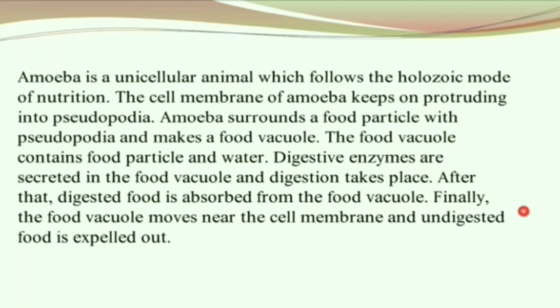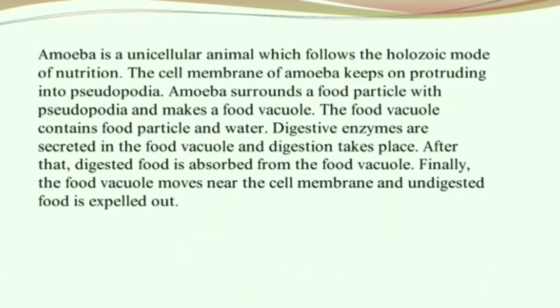After that, digested food is absorbed from the food vacuole. Finally, the food vacuole moves near the cell membrane and undigested food is expelled out. So, amoeba also follows holozoic mode of nutrition, which includes 5 steps starting right from ingestion, digestion, absorption, assimilation to the last one, egestion.